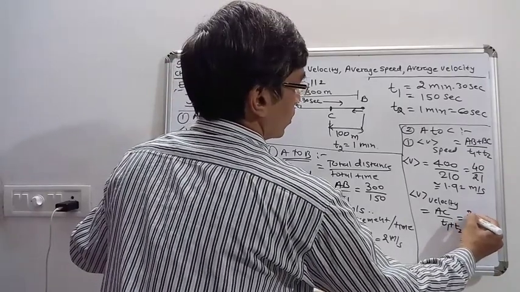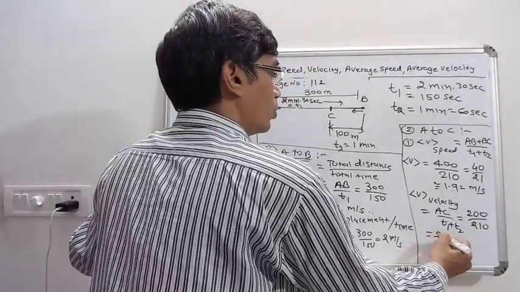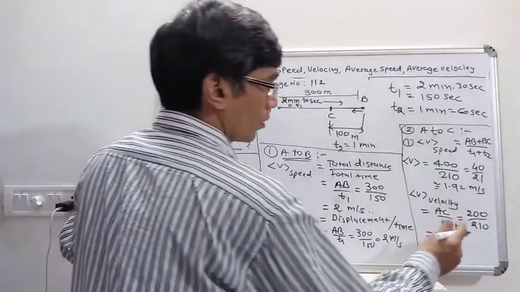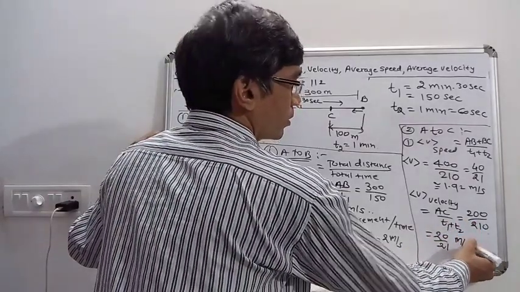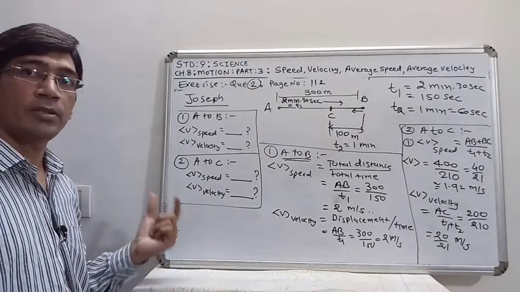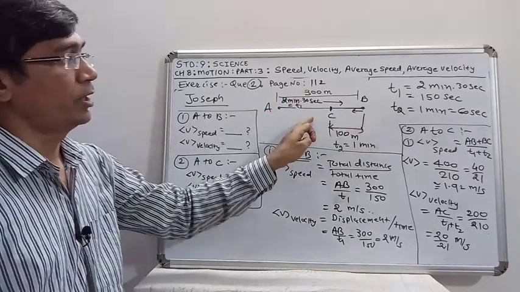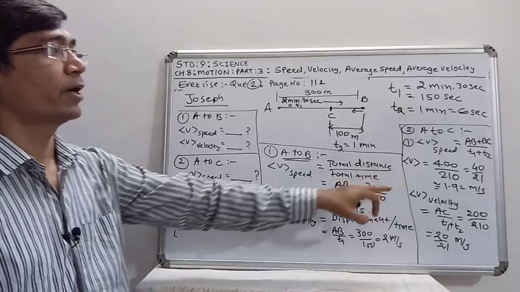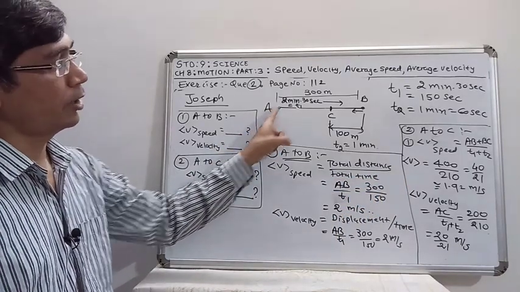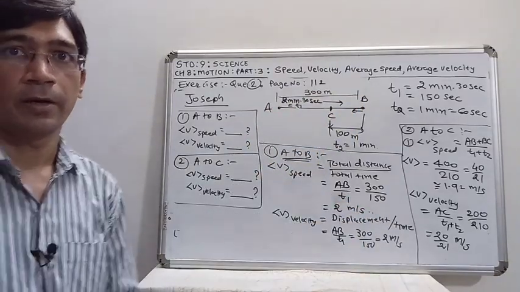So it is 200 upon 210, so 20 by 21 meter per second. So this is the answer. Average speed in the case of A to C is given by 40 by 21 meter per second, and average velocity in the A to C is given by 20 by 21 meter per second.